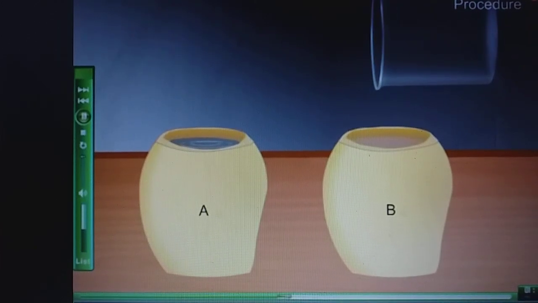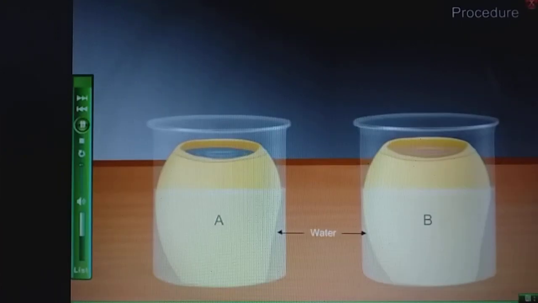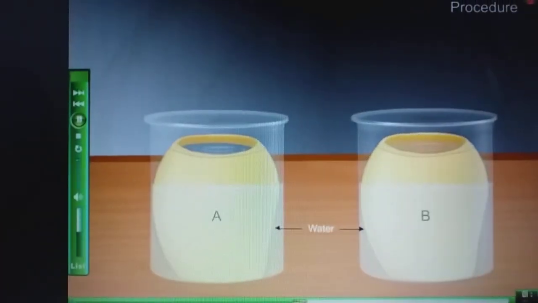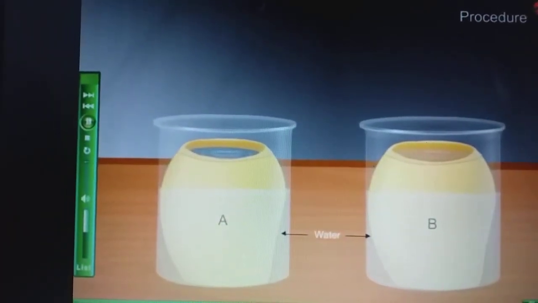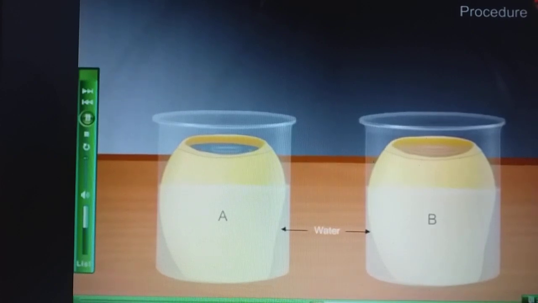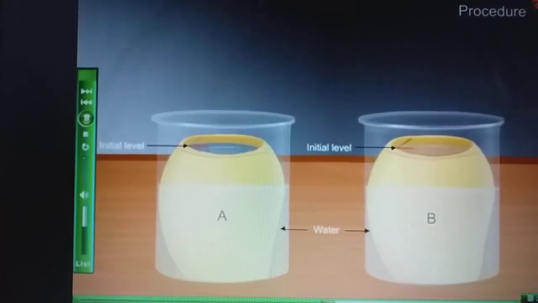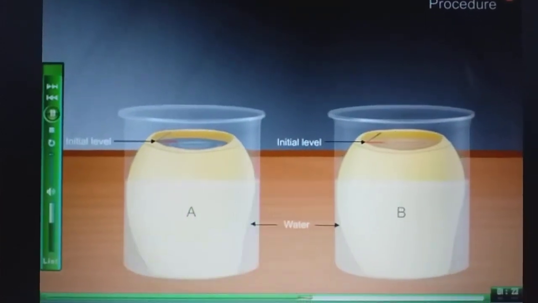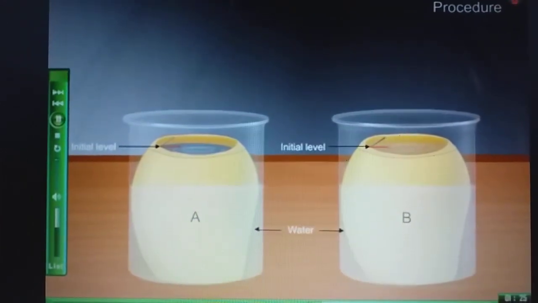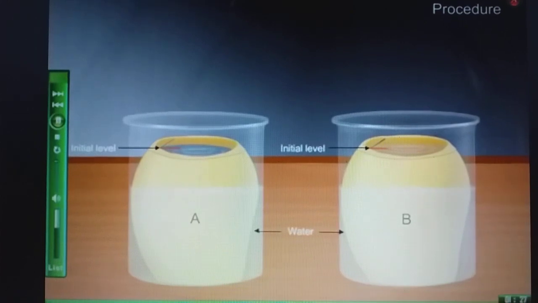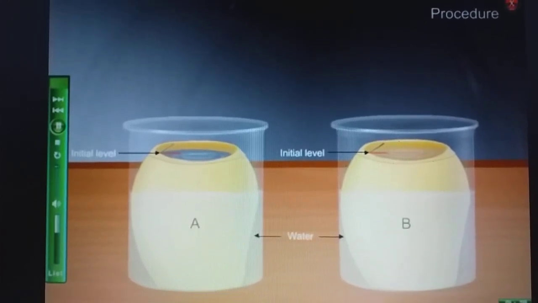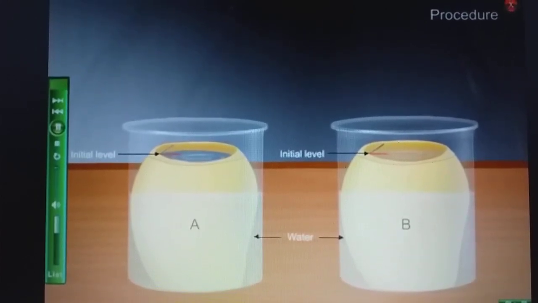See plain water in B. Now set each in different beakers half filled with water and mark them as A and B. Mark the initial level of solution or water in the cavity in both the sets by inserting the pins. Now leave them undisturbed for 2 to 3 hours.